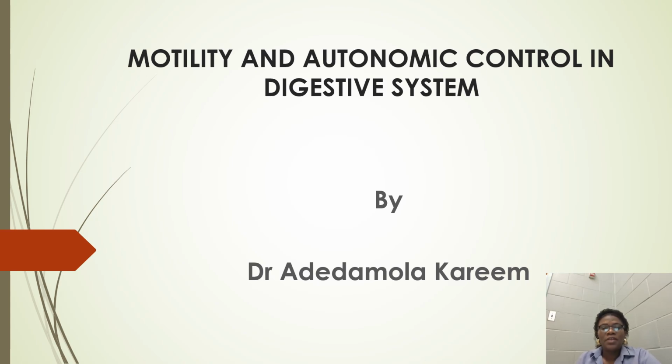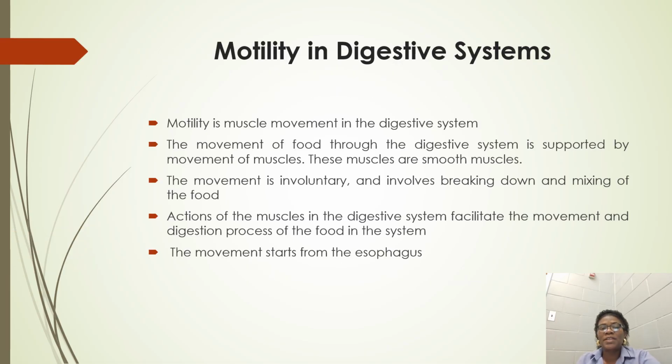Today's lecture is on the motility and autonomic control in the digestive system. What do we mean by this? That is the movement of food within the digestive system, and we're going to see how this food moves within the digestive system. And when we say autonomic, it means involuntary, that is the involuntary movement of the food within the digestive system. Now, the first thing we're going to look at is motility.